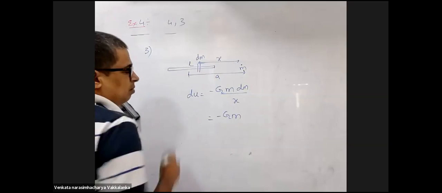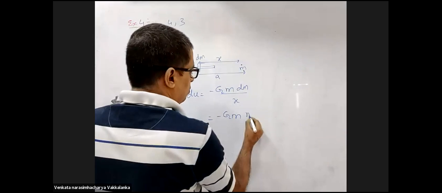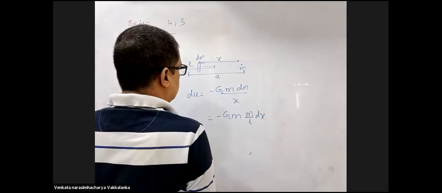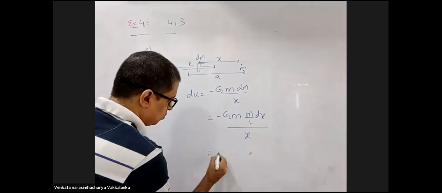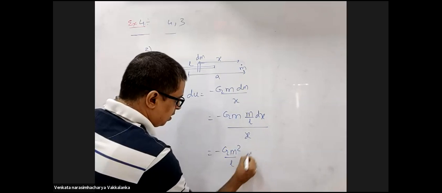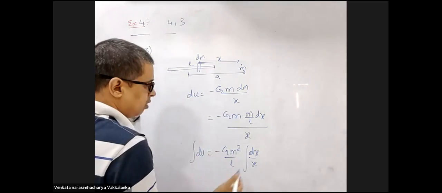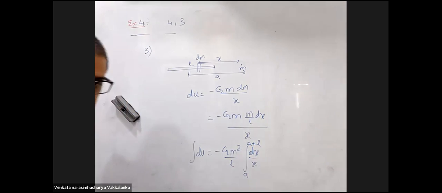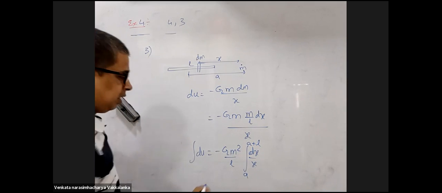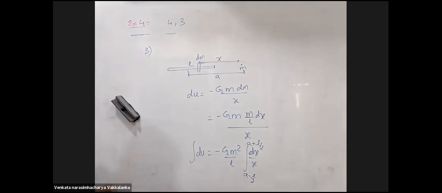Minus G m. What is the mass of this rod? Same mass given? Same mass. Yes, sir. So mass per unit length into dx divided by x. So minus G m squared by L, integral dx by x. Least value of x is a minus L by 2, and maximum value of x is a plus L by 2, because a is the distance from here, right?